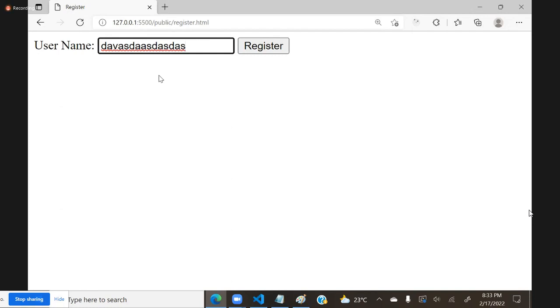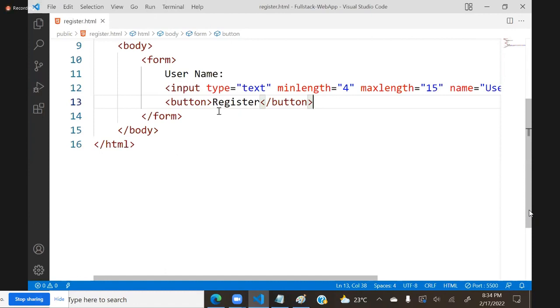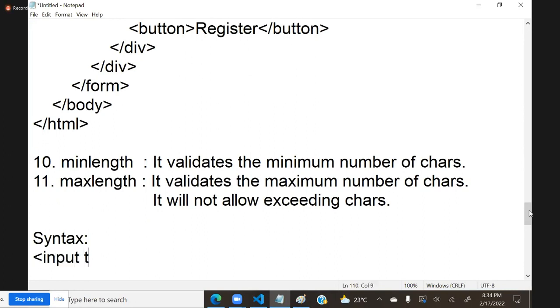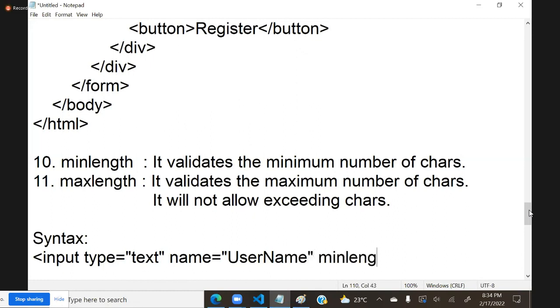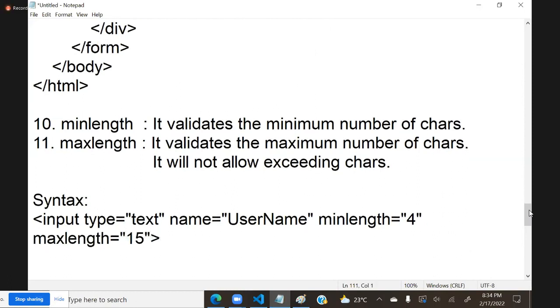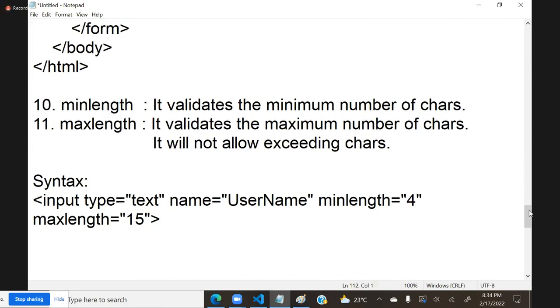So this is the combination of min length and max length. How do we define min length and max length? This is how we specify them. Syntax is like this. We define input type equal to text, name equal to username. We have min length equal to 4, max length equal to 15, like this. We can put a placeholder, we can put all the details, and we can display whatever we want inside it. That is min length and max length. Another important attribute for text box is required.